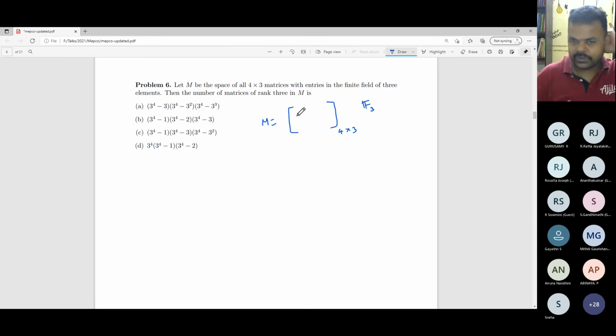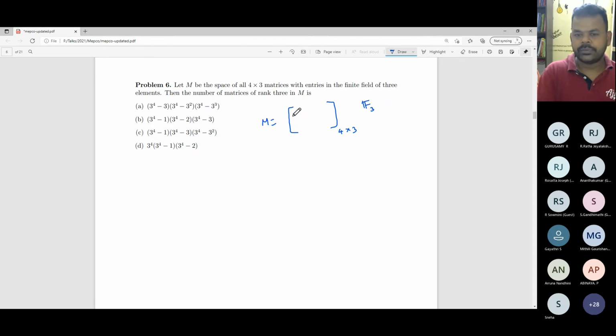Okay. But if you look at it from that point of view, it may be a little difficult to solve this problem. At least it's given that it's a non-square matrix, so you have to find out the rank of this matrix. If it's a square matrix, the usual question would be something like how many invertible elements will be there. As I'm working with non-square matrices, we'll go for rank 3 matrices. That means you have to construct 3 rows which are linearly independent. Okay, that's the basic idea. You have 4 choices. Out of 4, 3 should be linearly independent.